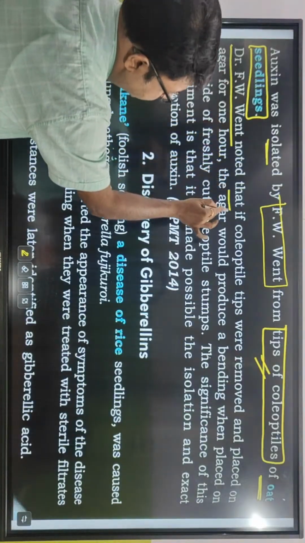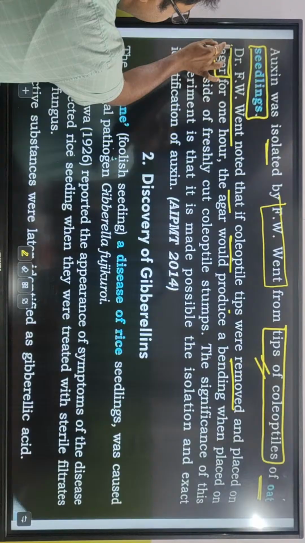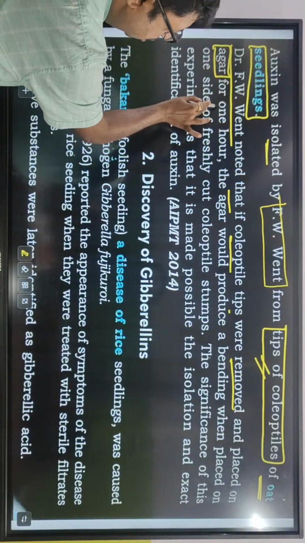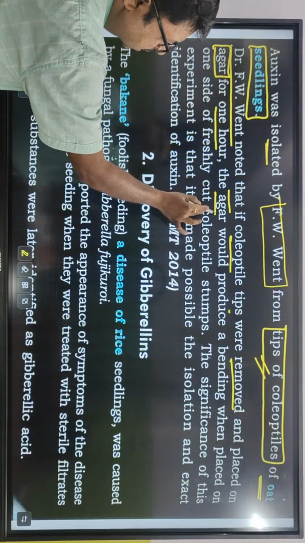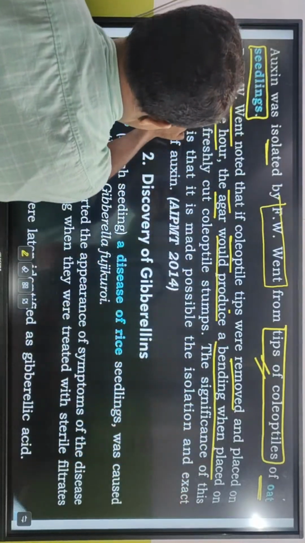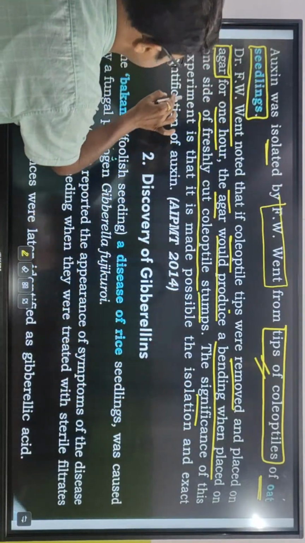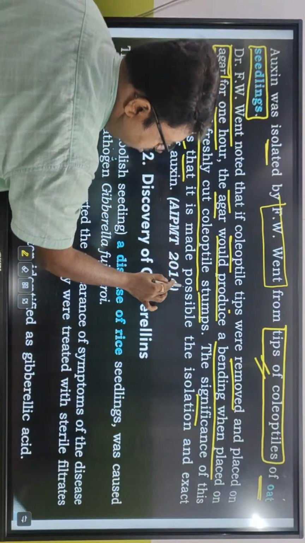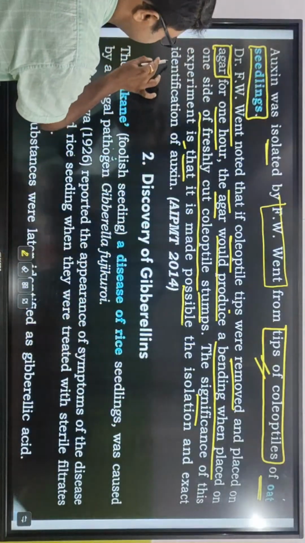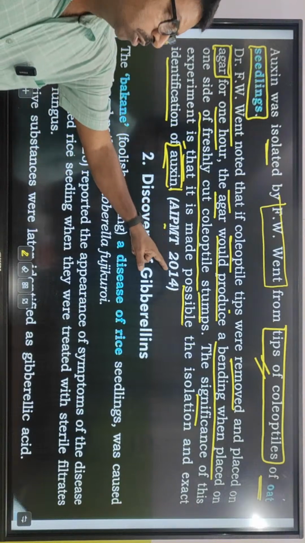Dr. F.W. Went noted that if coleoptile tips were removed and placed on agar, for 1 hour the agar would produce a bending when placed on one side of the freshly cut coleoptile stumps. The significance of this experiment is that it made possible the isolation and exact identification of auxin. Here, AIPMD 2014 question.